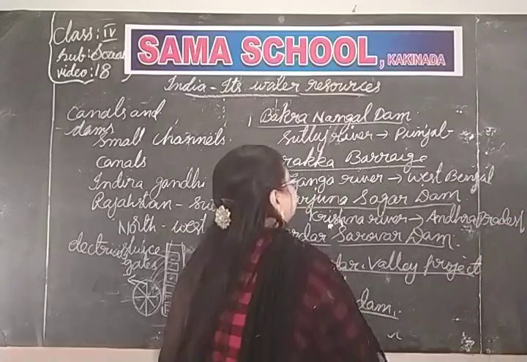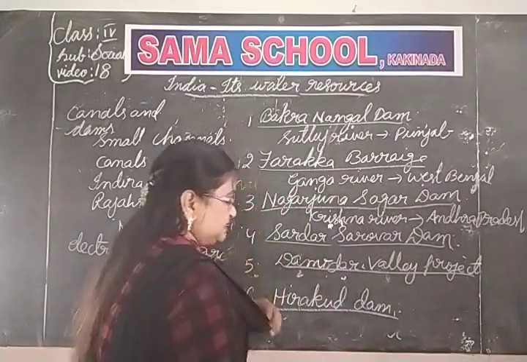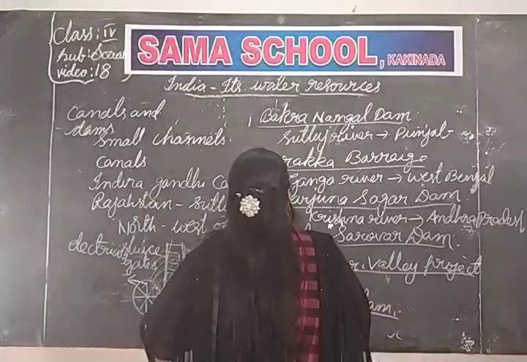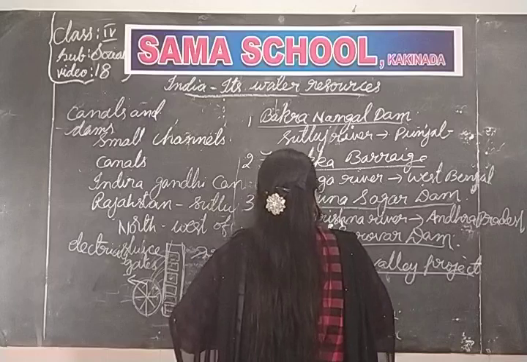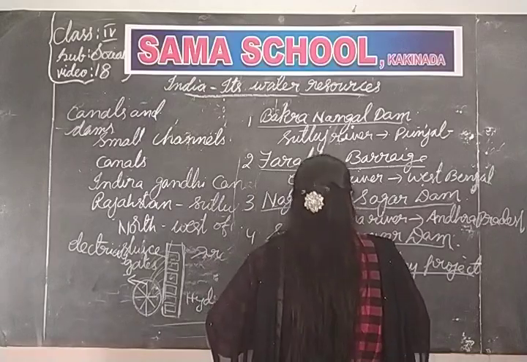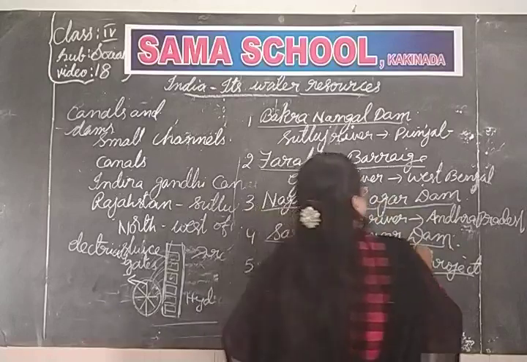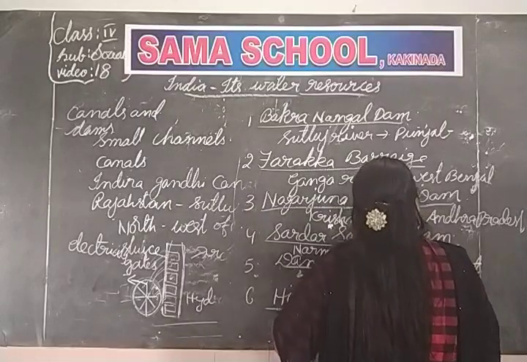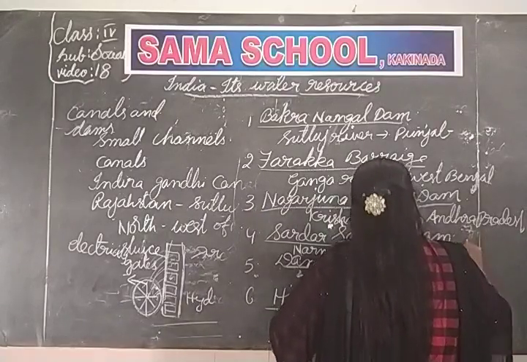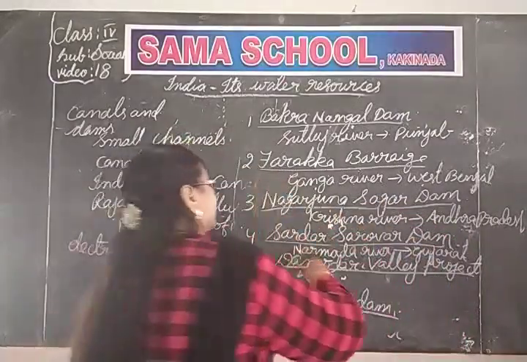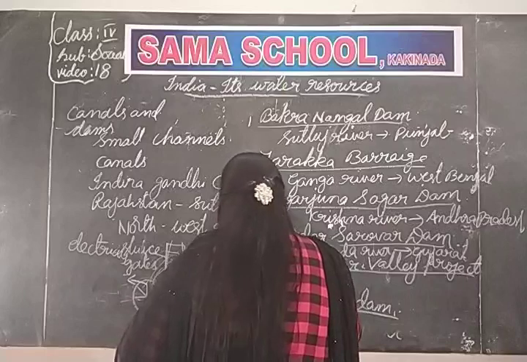And Sardar Sarovar Dam. Where is Sardar Sarovar Dam? Narmada river in Gujarat. Now Damodar Valley project is on Damodar river.